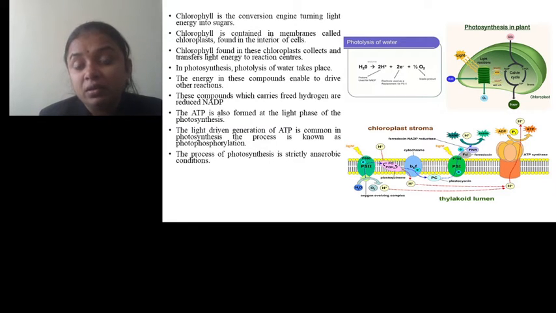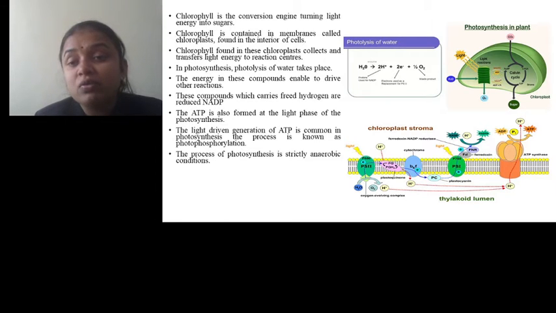In this diagram, the reaction of photolysis of water can be seen, and how the chloroplasts containing chlorophyll absorb the light and produce reducing power like NADPH and ATP by photophosphorylation. The NADPH and ATP produced in the light phase are utilized in the dark phase of photosynthesis, which has a main cycle called the Calvin cycle.